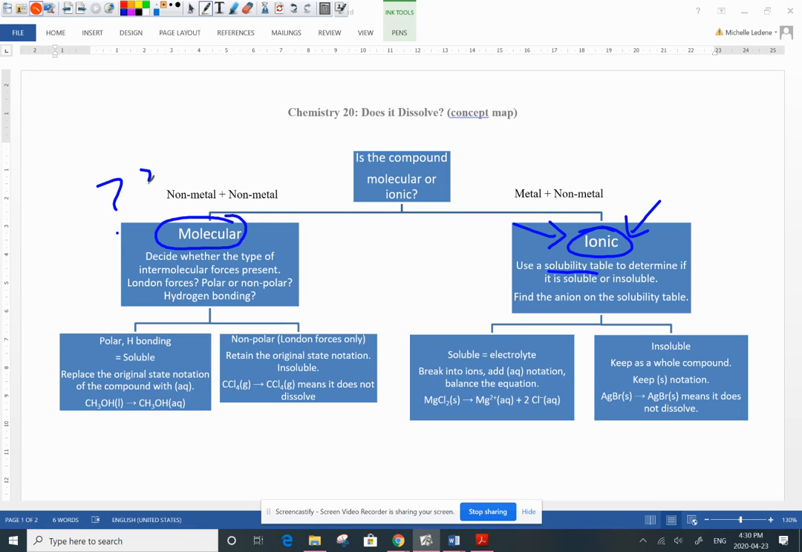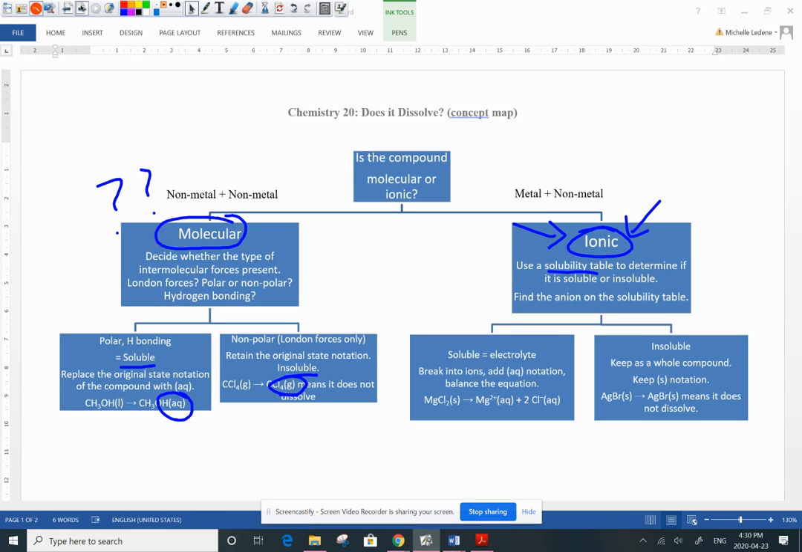So what happens if they're molecular? What do you do? Well, you've got to think back to that bonding unit. Are they going to be soluble in water or not? Well, look at what forces they have. Are they polar? Do they have hydrogen bonding or not? And that's going to decide whether they are going to be soluble or not. Otherwise, they are not able to dissolve in water. And then lastly,